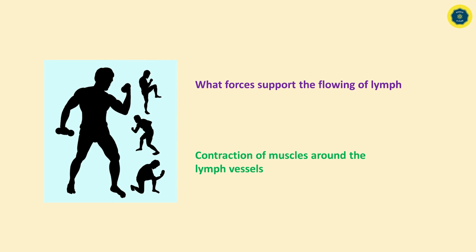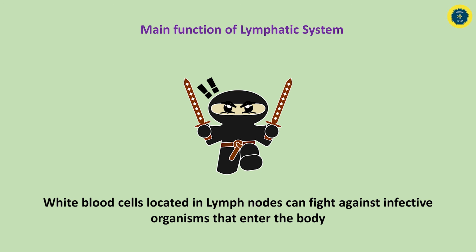Instead, contraction of muscles around the lymph vessels supports the flowing of lymph. When we are moving, our muscle cells are contracting and relaxing. During this contraction, the lymph vessels around the muscles take the force for the flowing of lymph. That is how force is gained for the flowing of lymph in the lymphatic system.